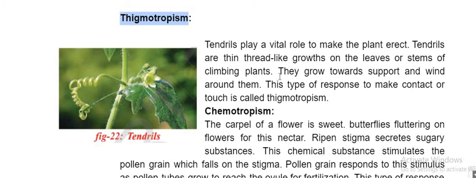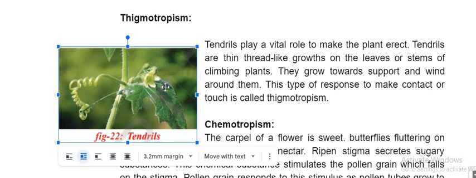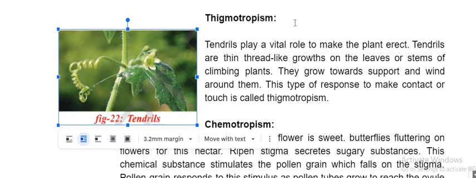Did you observe? You know or not? These tendrils will search for the support, a wall, a creeper, a stick, something. If you keep a stick, it will wind around the stick. So these tendrils have a different mechanism. It is called thigmotropism. This mechanism is called thigmotropism. Understand?